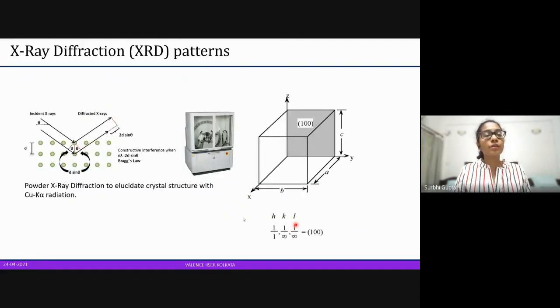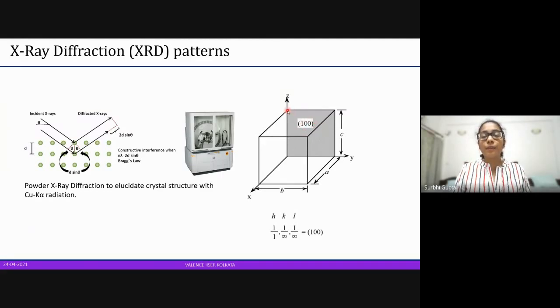Okay, so here we are at X-ray diffraction patterns. Before we go into the patterns, I would like to explain very briefly what X-ray diffraction is. This is a unit cell, and in crystalline compounds, we have unit cells which have planes. As we can see, this 100 is called a plane, and these are called HKL planes.